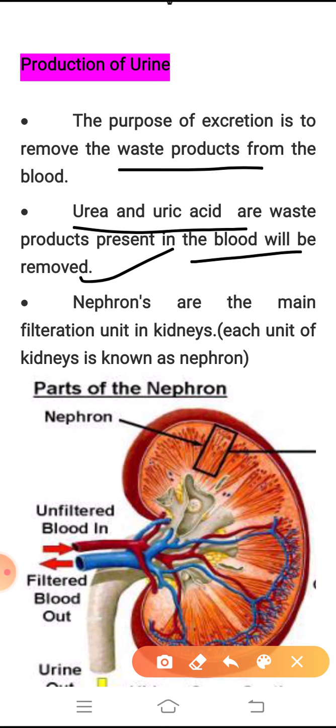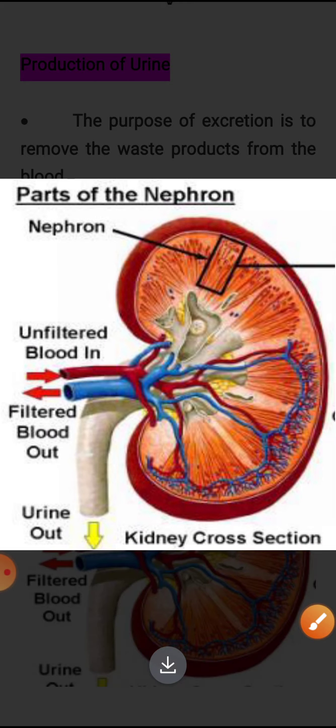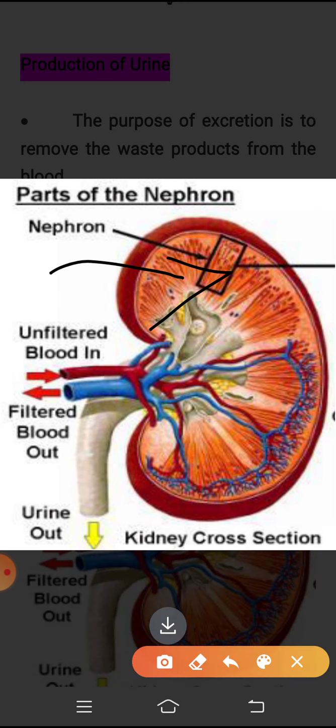So, which is the basic unit of the kidney? It is the nephron, right? Nephrons are the main filtration units of the kidneys, and each unit of the kidney is known as a nephron. We also looked at the inner view of the kidney, where you can imagine the amount of nephrons.